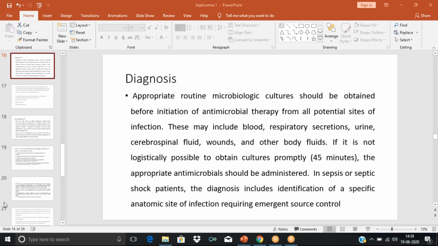In severe infection, what happens is there will be a cytokine storm. So cytokine levels will be increased. Preliminarily we go for inflammatory markers such as WBC count, which will be elevated. C-reactive protein can also be elevated. Then we have the cytokines also, such as TNF alpha, interleukin 1 beta, interleukin 6. All those things will be elevated in case of infection or inflammation.